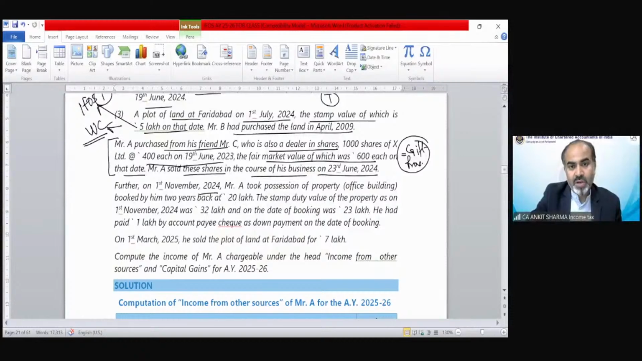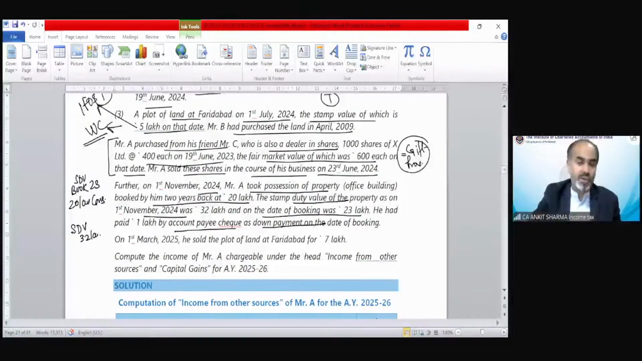Further, on 1st November 2024, Mr. A took possession of a property, an office building, booked by him 2 years back at 20 lakh rupees. So 20 lakh was the consideration. The stamp duty value of the property as on 1st November 2024 is 32 lakh. And on the date of booking, it was 23 lakh. So at the time of booking, the SDV was 23 lakh. He had paid 1 lakh by account payee cheque as down payment.